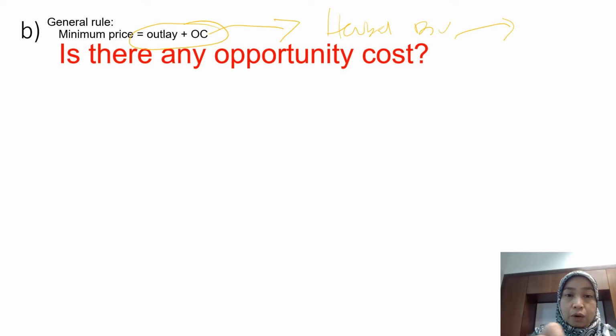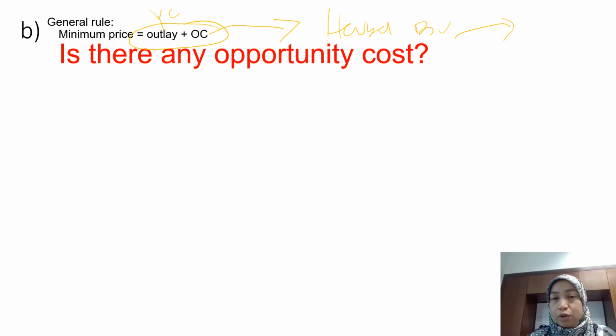And then outlay refers to variable cost for the herbal division. So you need to identify, is there any opportunity cost? If they supply extra to the skincare division, they will need to reduce the volume that they sell to outsiders.